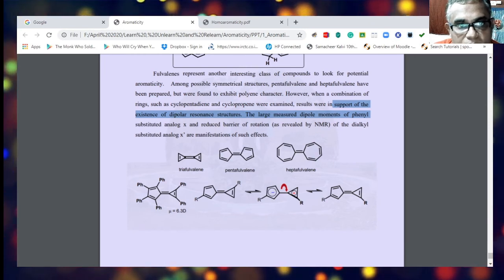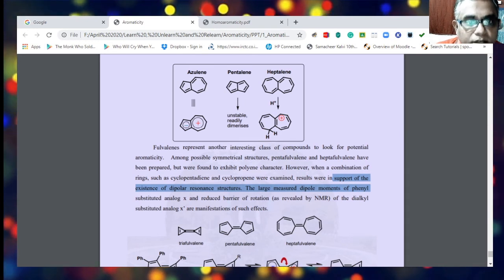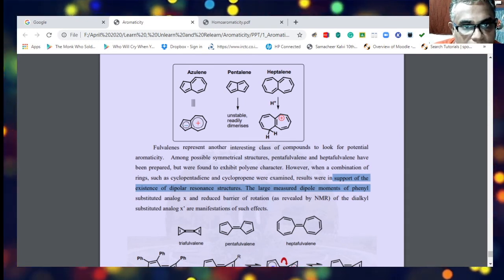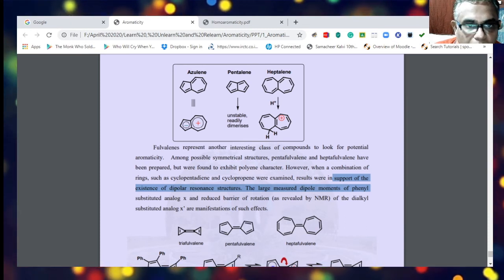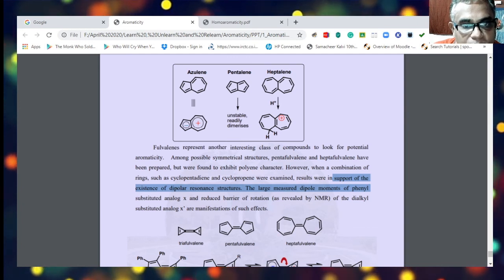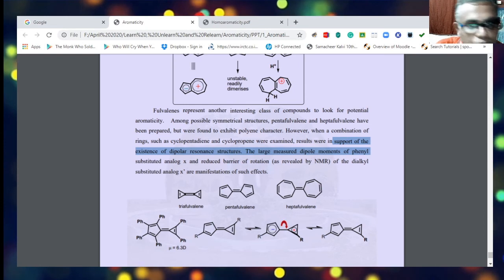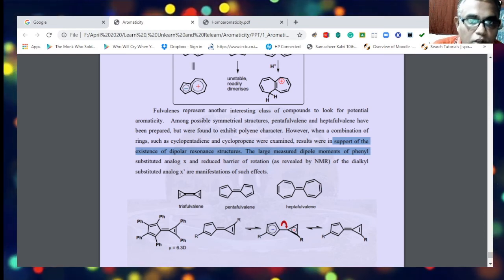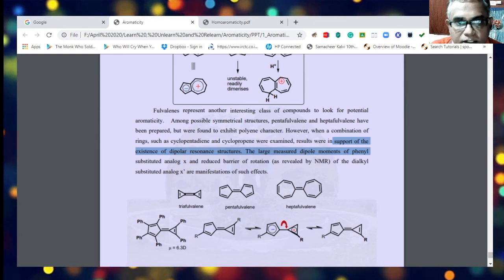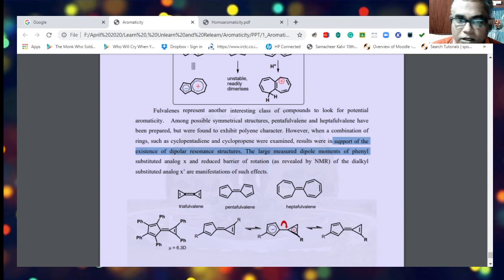So azulenes and fulvalenes are another class of non-benzenoid systems that exhibit aromatic character when the rings themselves become cation and anion, which favors the delocalization of electrons. So I would request you to study more, refer more. I will share this also, so you can refer more and understand the aromaticity in non-benzenoid systems.